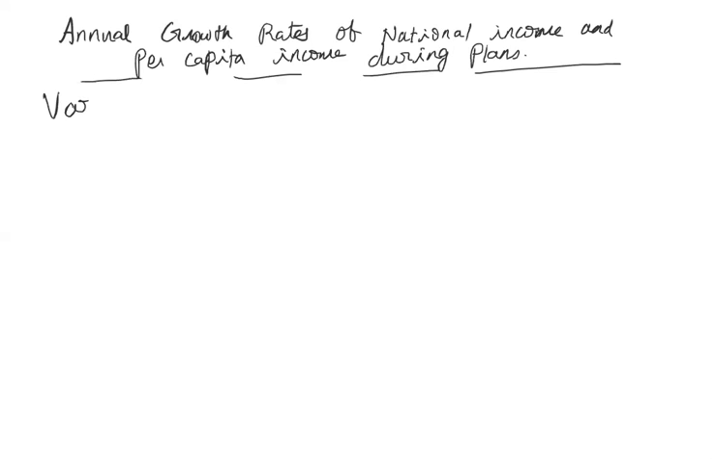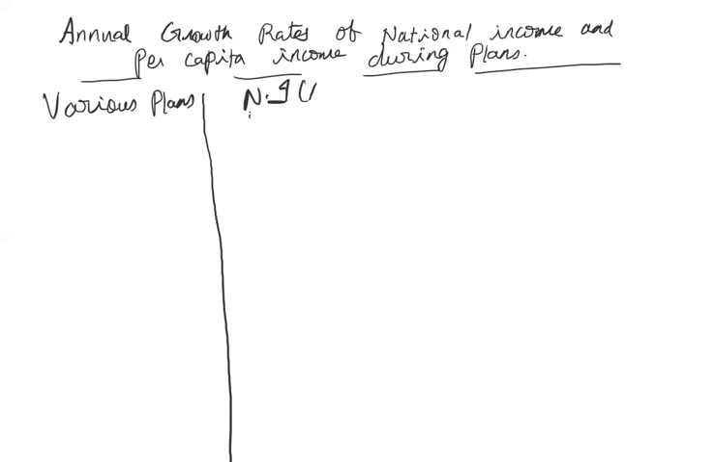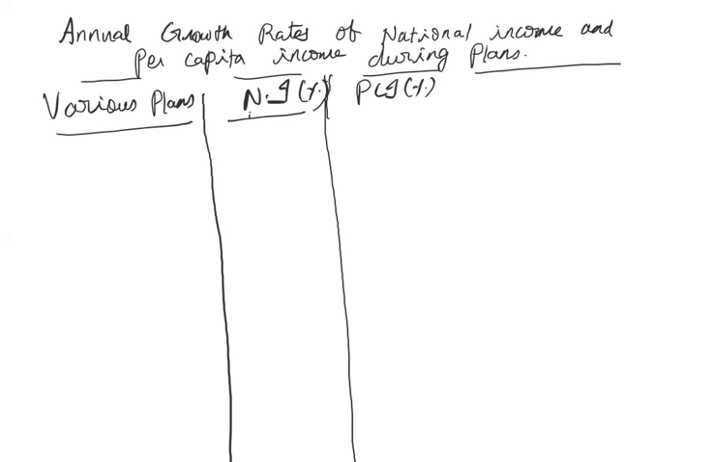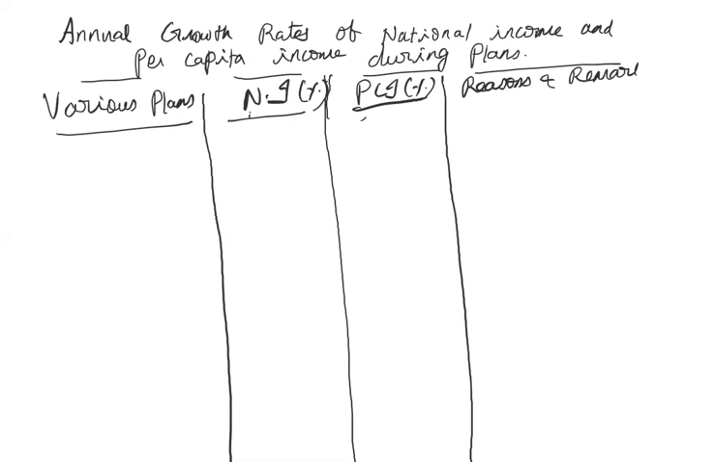So in the first column, let us mention the various plan periods. Second column, national income. We are measuring in terms of percentages the growth rate in the national income. Third column, growth rate of the per capita income in percentages. And the last column, let us have the reasons and remarks. Okay.